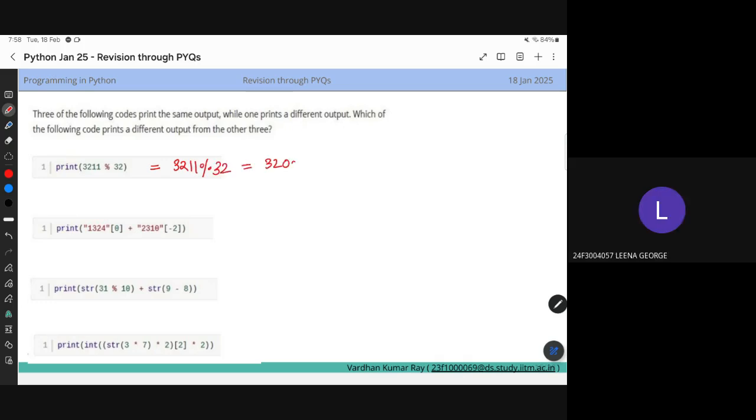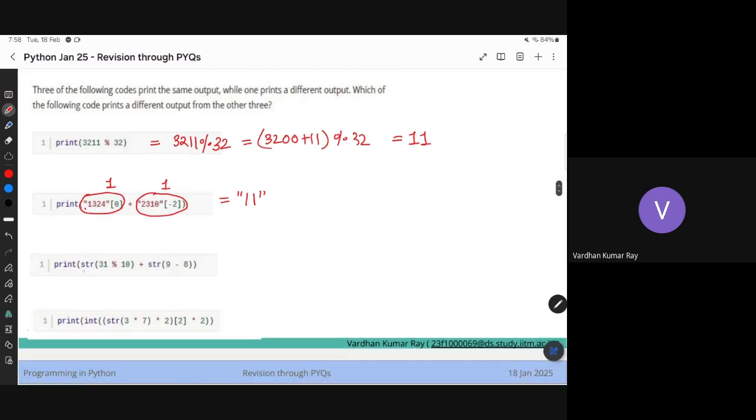Yes, 11, because 3200 divides 32 completely, so I will just get 11. Right? And here also, in this portion, the 0th index of 1323 as a string is 1. And here, the second character again, from the right hand side is 1. So we'll just get 1. And here str 31 modulus 10 will give you 1 in quotes. And here str 9 minus 8 will give you 1 in quotes.